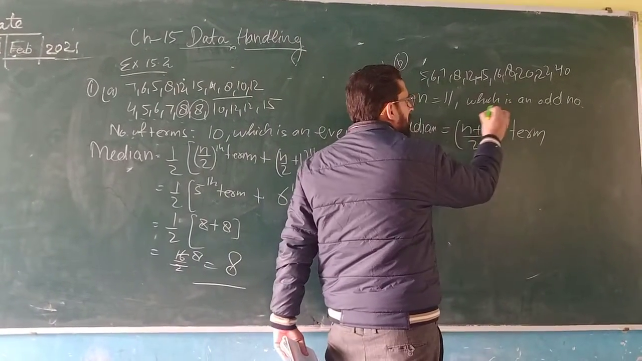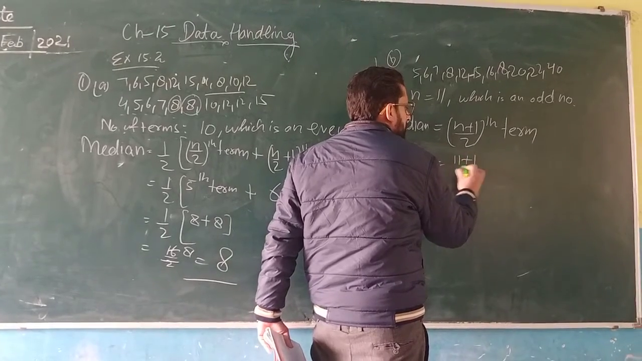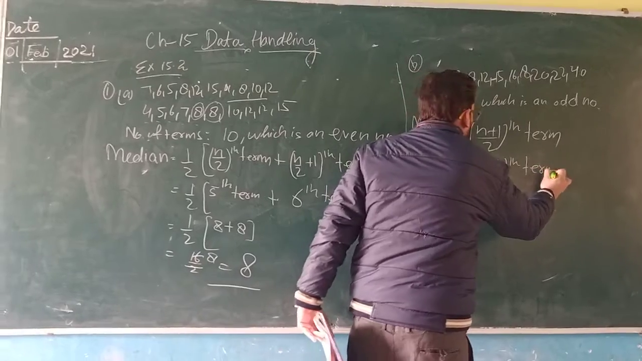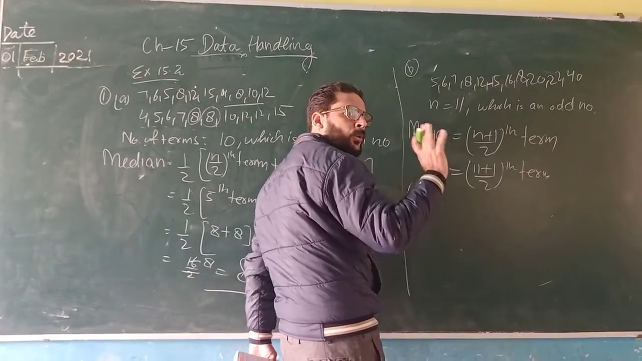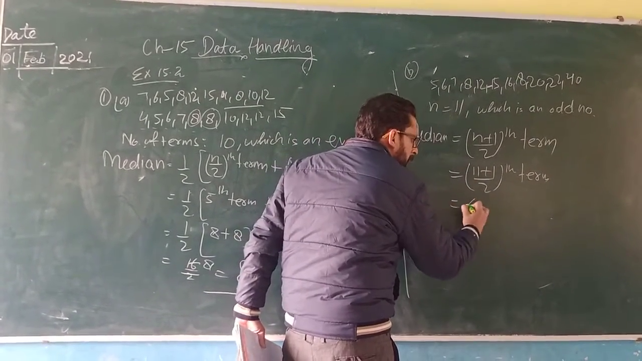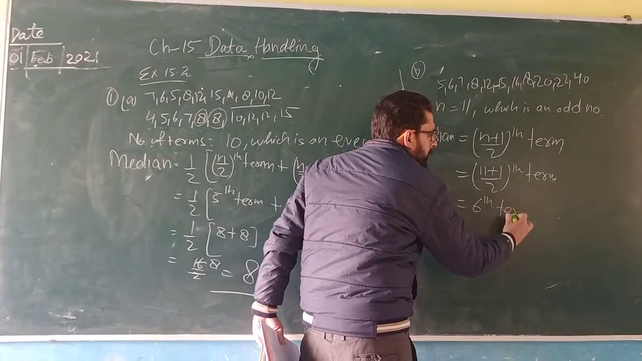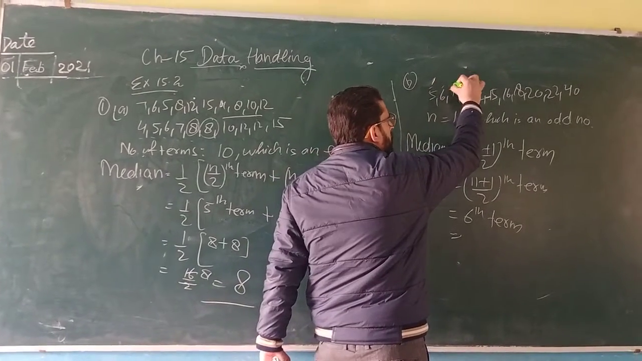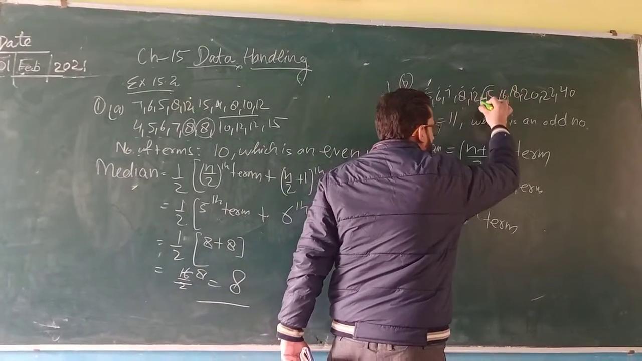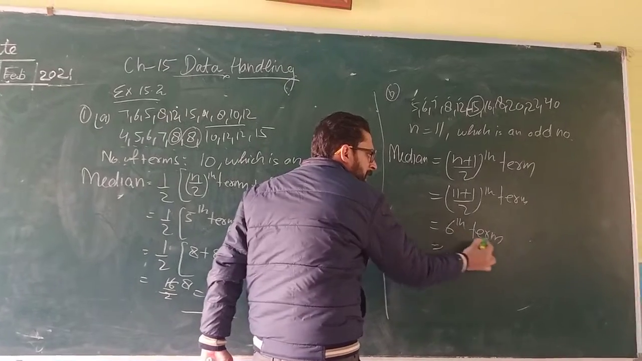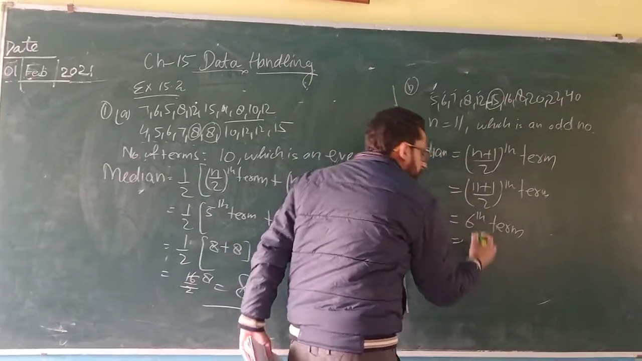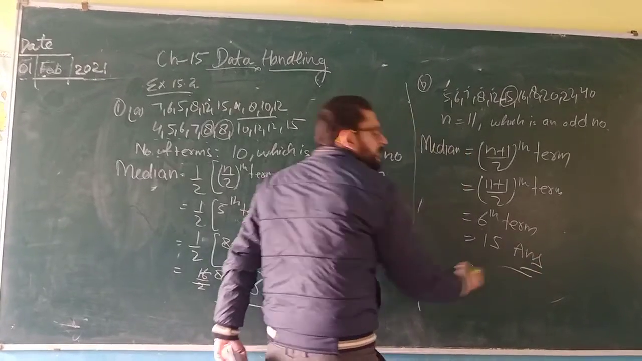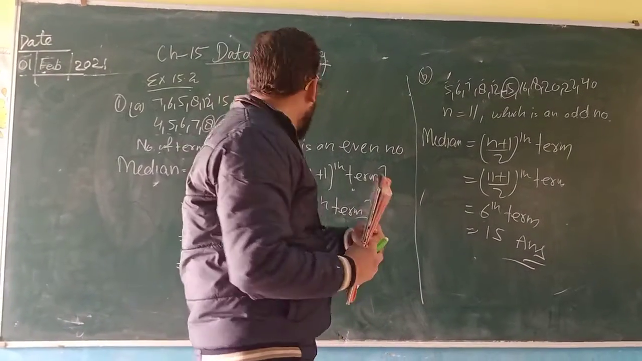n is how much? 11. We will write (11 plus 1) upon 2 th term. 11 and 1 कितना हो गया? 12. 12 upon 2 means 6th term. It means your answer will be 6th term. Count 1, 2, 3, 4, 5, 6. 6th term is 15. आपका median आया 6th term and 6th term कौन सा है? 15. तो median आपका हो जाएगा 15. Is it okay? Just go through it.